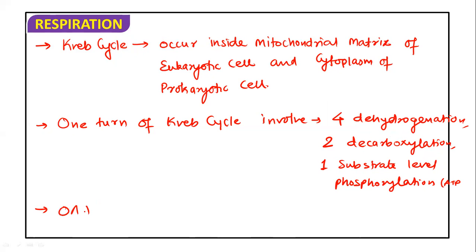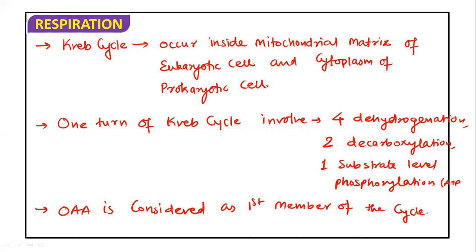Apart from this, oxaloacetic acid is considered as the first member of the cycle. Okay.